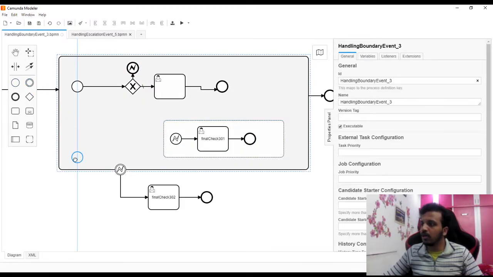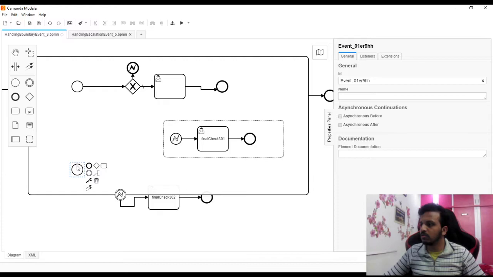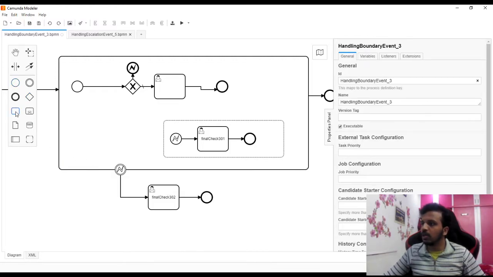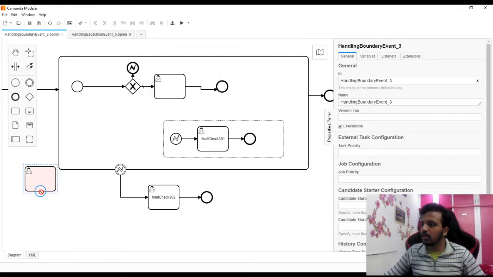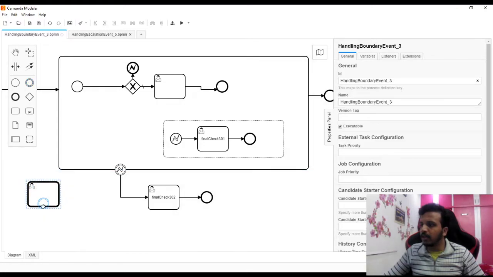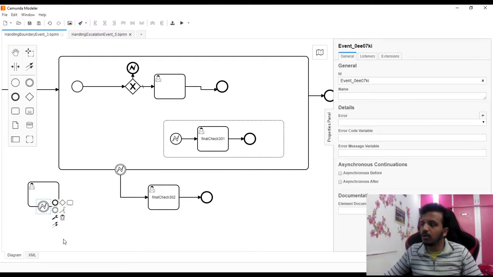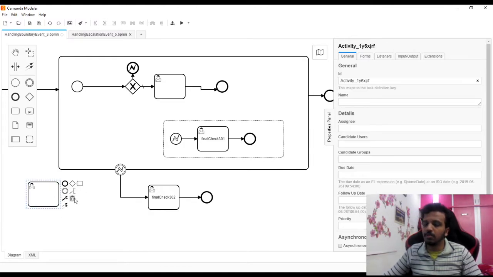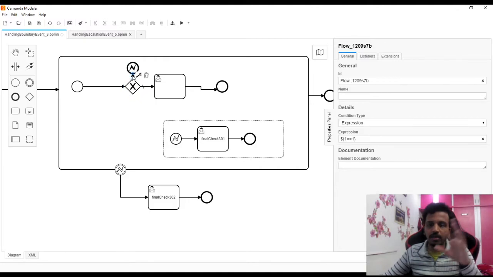I'll simply bring it here on the boundary. No, I cannot. Okay, hold on. Let me bring this here and put it. Let me say this is a user task and this is an event on that. Why is it not working? Hold on. Yeah, this should be the one. Correct. So now I can see the error boundary event, it's the same thing that we have seen previously. Getting back to the point, at this point we are sure that the control will go here because this condition is 1 equal to 1, that is always true.